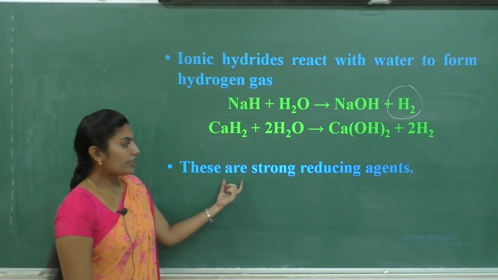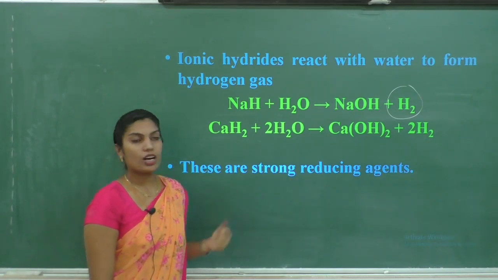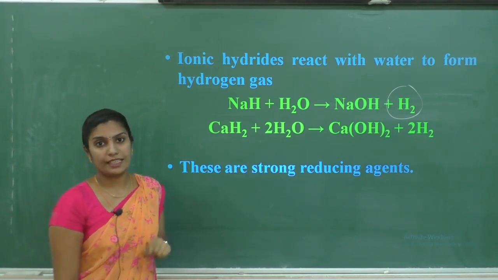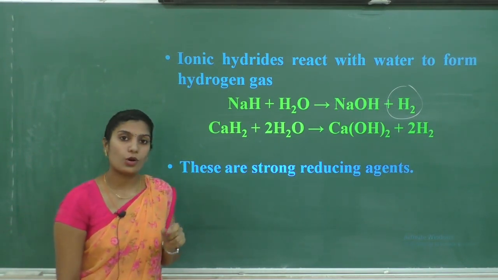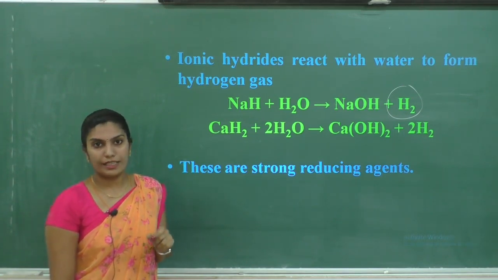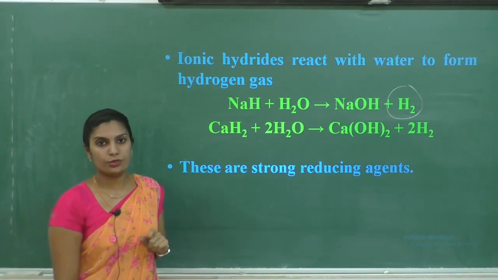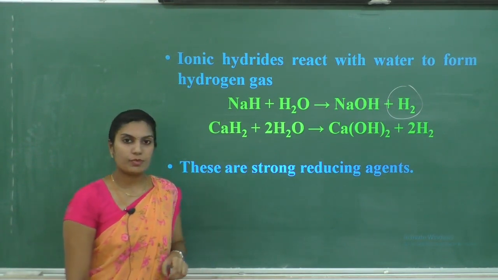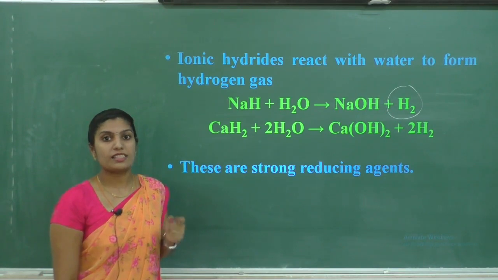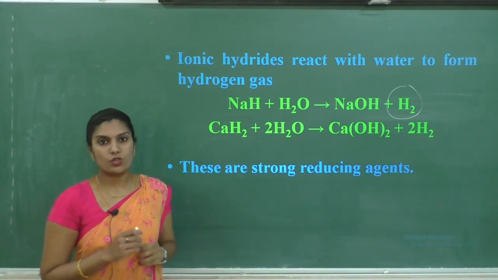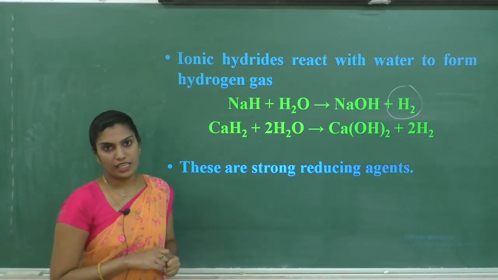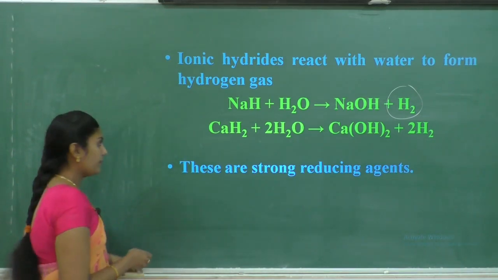Next, these are strong reducing agents. These ionic hydrides are used as strong reducing agents. Already you know that a reducing agent means the substance which reduces another substance and itself undergoes oxidation. Those substances are called reducing agents. Next,